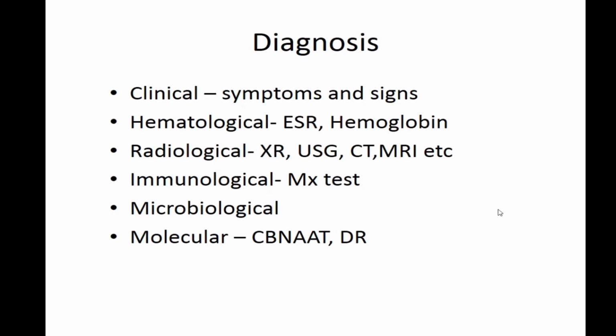If it is strongly positive, it might be very important. But more important, if it is negative, then you should think of other differential diagnoses, like histoplasmosis, brucellosis, and also remember that metastasis in the spine might look similar to tuberculosis, in elderly patients in particular. So these are differential diagnoses. So if Mantoux is still negative, you have to think about other things as well.